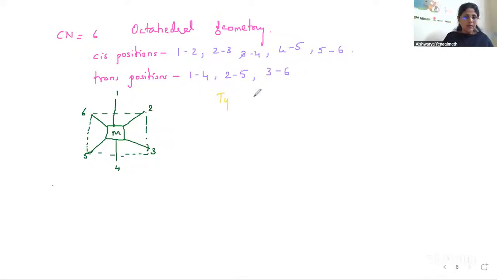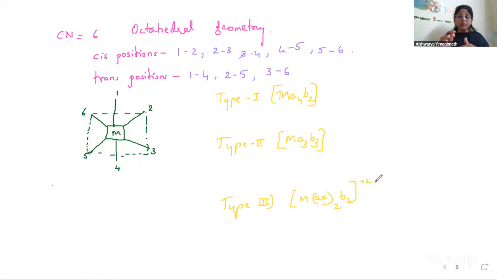You can take it with an example also. I have many types here. First one is type 1, where the compound is Ma4B2. Then type 2, where the compound will be of the form Ma3B3. And then type 3, where the compound will be of the type [M(AA)2B2] plus 2 ion. So these can be the possible types. I'll tell you examples also. M means metal atom, A and B are types of ligands, meaning they are different ligands.